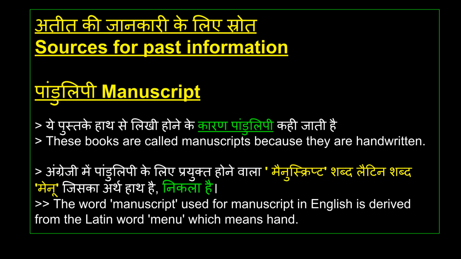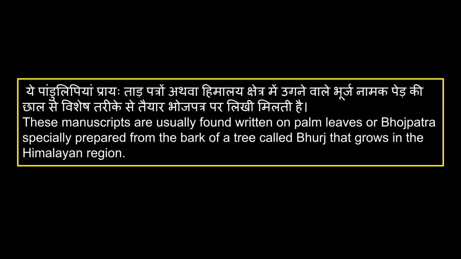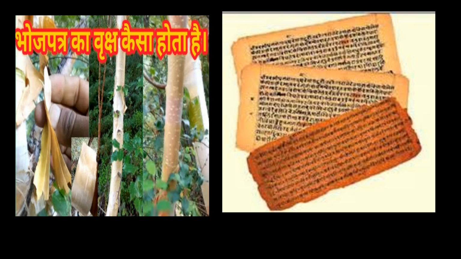Sources for past information include manuscripts, which are handwritten books. The English word manuscript is derived from the Latin word manu, meaning hand. These manuscripts were usually written on palm leaves or on bhojpatra, a material specially prepared from the bark of the birch tree, which grows in the Himalayan region. Here are examples of the bhojpatra tree bark and manuscripts written on this material.